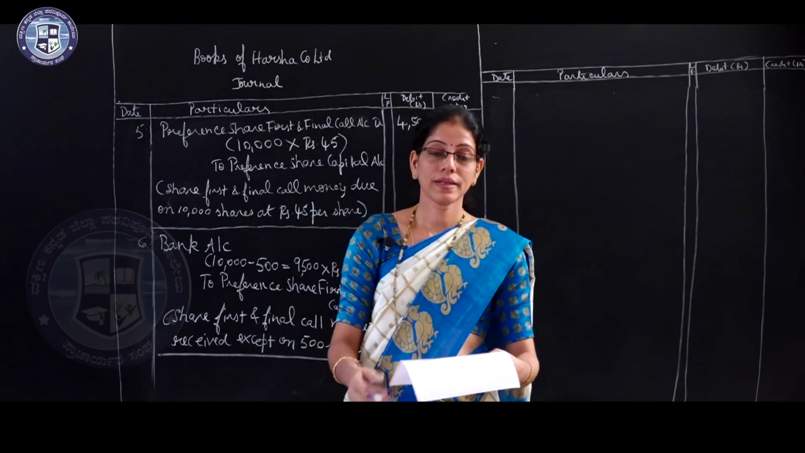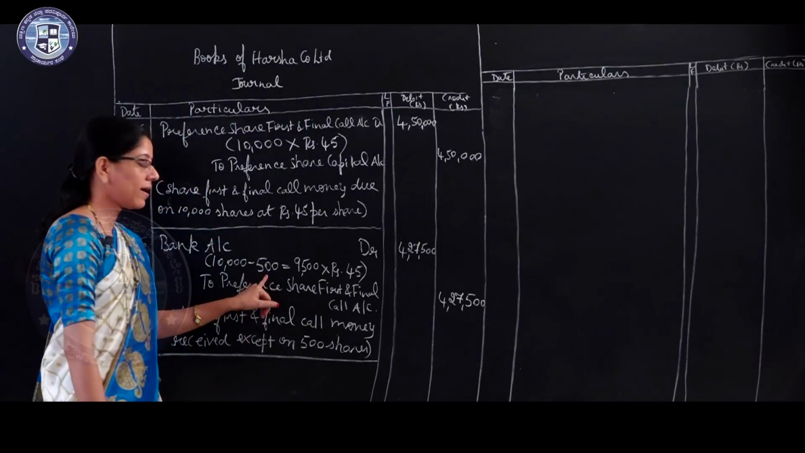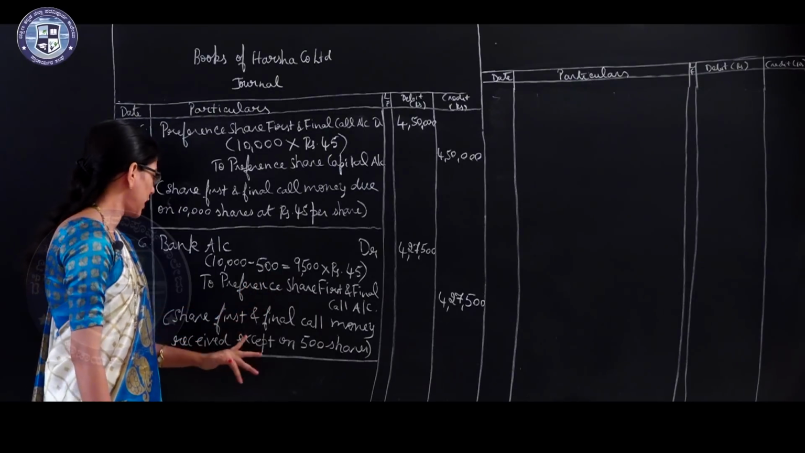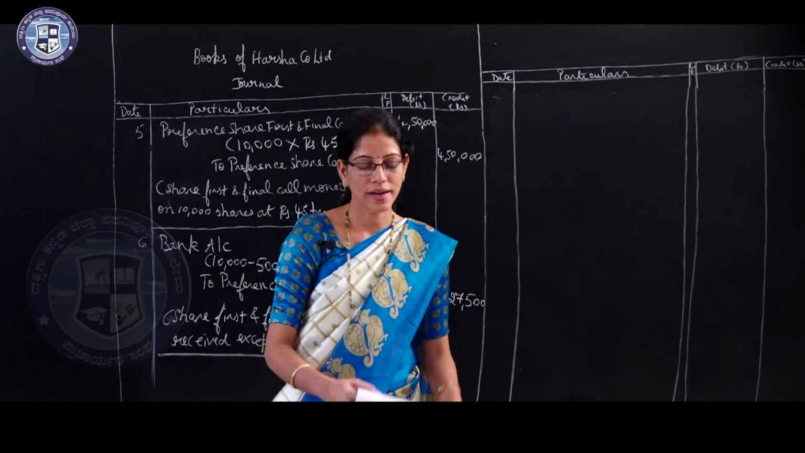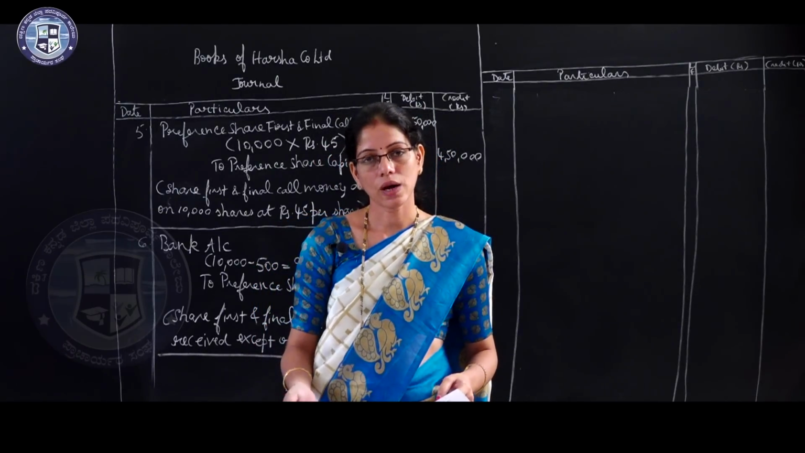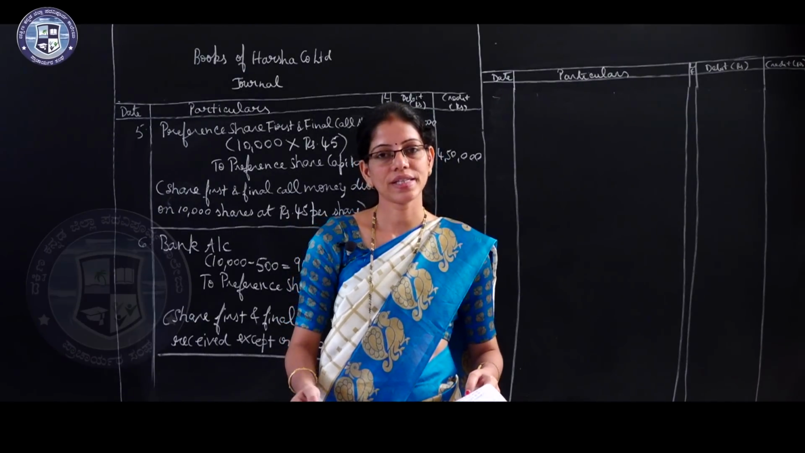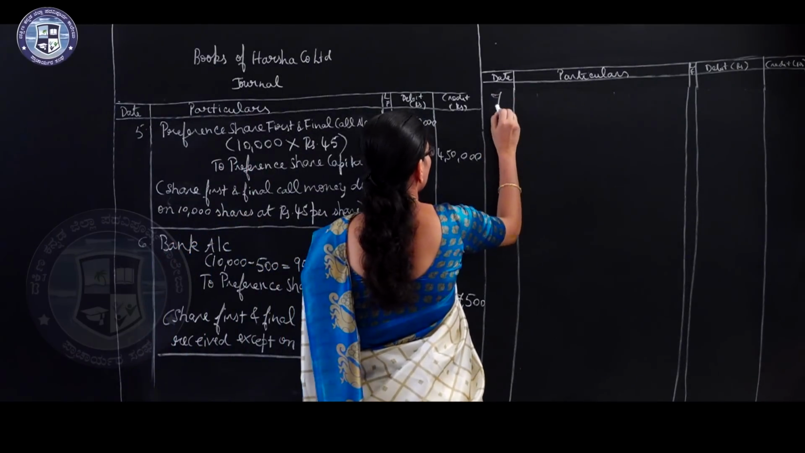Now entry number 7. Here what happened? 500 shares calls in arrears were there. That's why the next entry, number 7, is for cancelling those 500 shares. So the entry will be preference share capital account debtor to shares forfeiture account, to preference share first and final call account. Number 7.